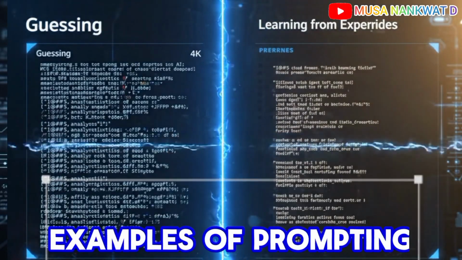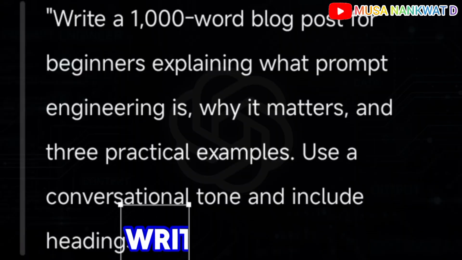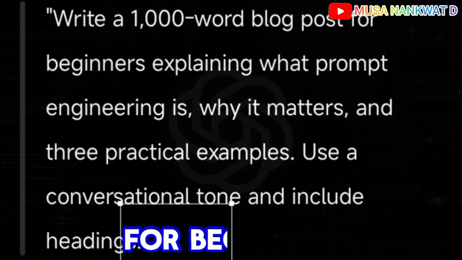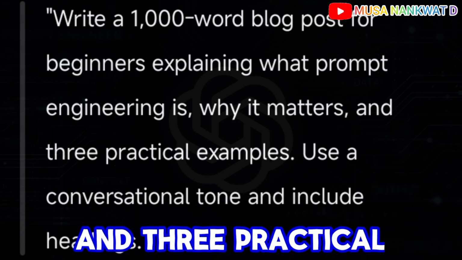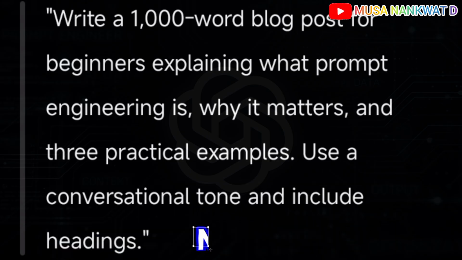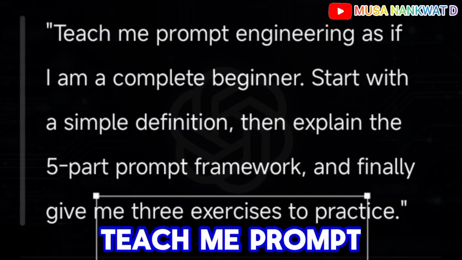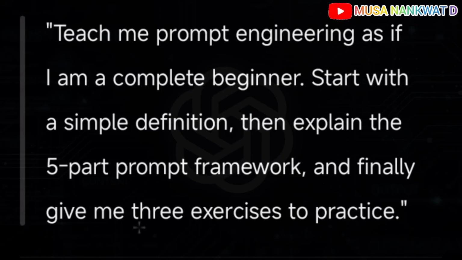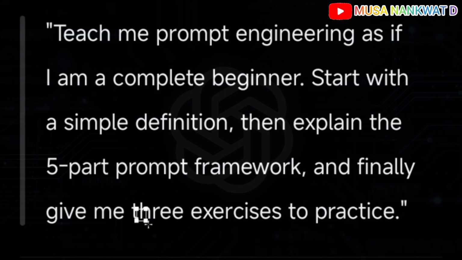Examples of prompting an AI for different tasks. Number 1. In writing: write a 1000 word blog post for beginners explaining what prompt engineering is, why it matters, and 3 practical examples. Use a conversational tone and include headings. Number 2. When you are prompting for learning: teach me prompt engineering as if I am a complete beginner. Start with a simple definition, then explain the 5-part prompt framework, and finally give me 3 exercises to practice.